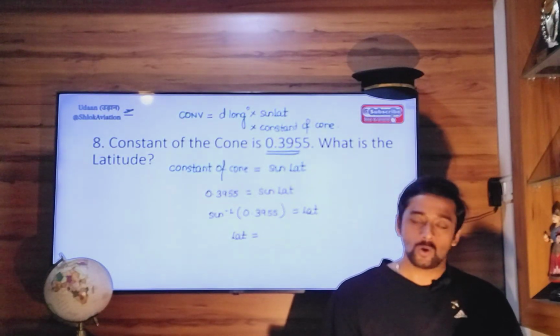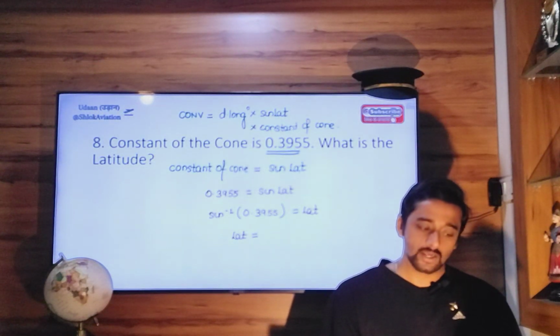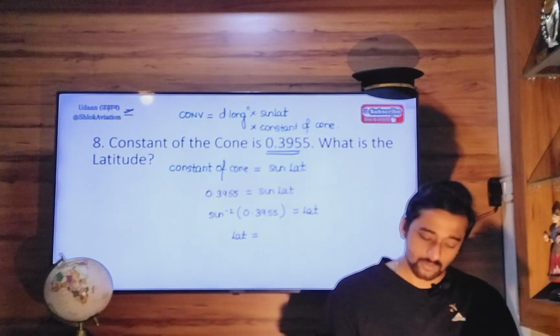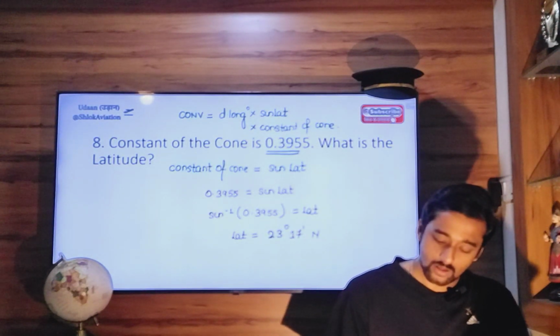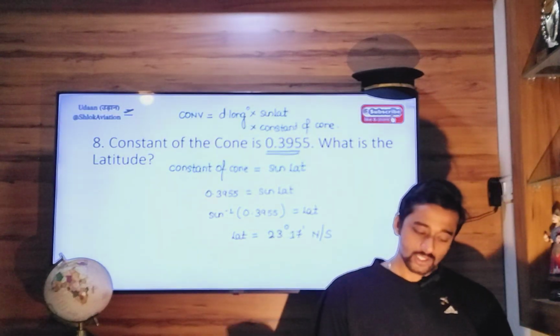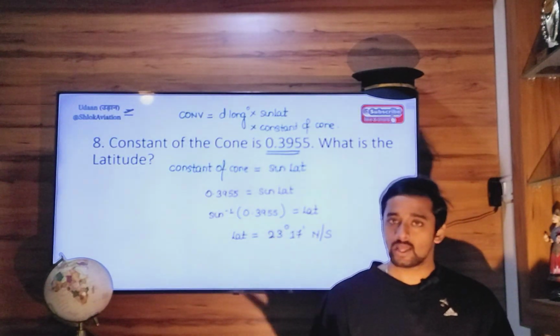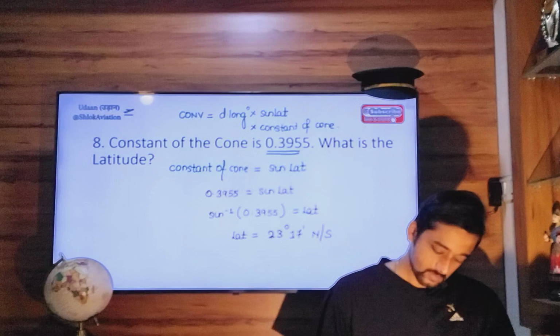You will get a value of 23 degrees 17 minutes or 23.29 something. So answer is 23 degrees 17 minutes north, south, anything. So select that option which has any value closest to this value.